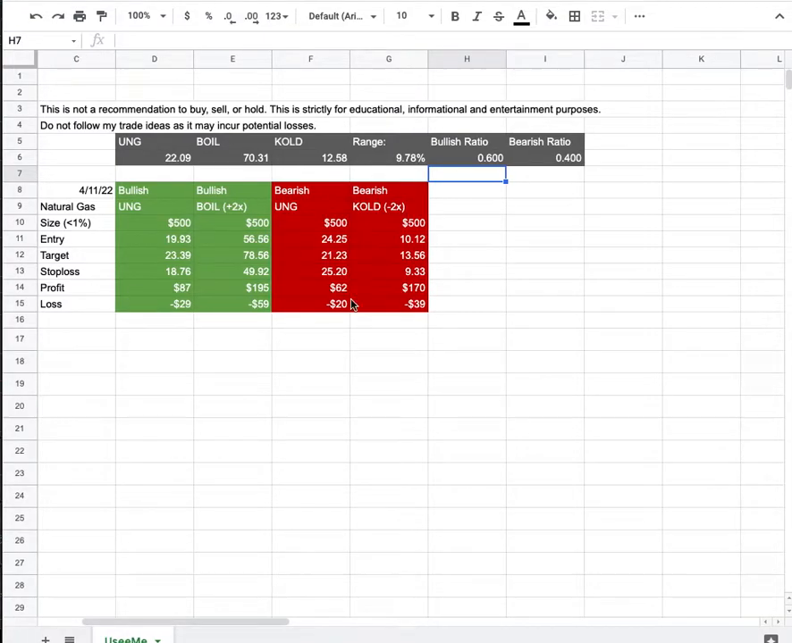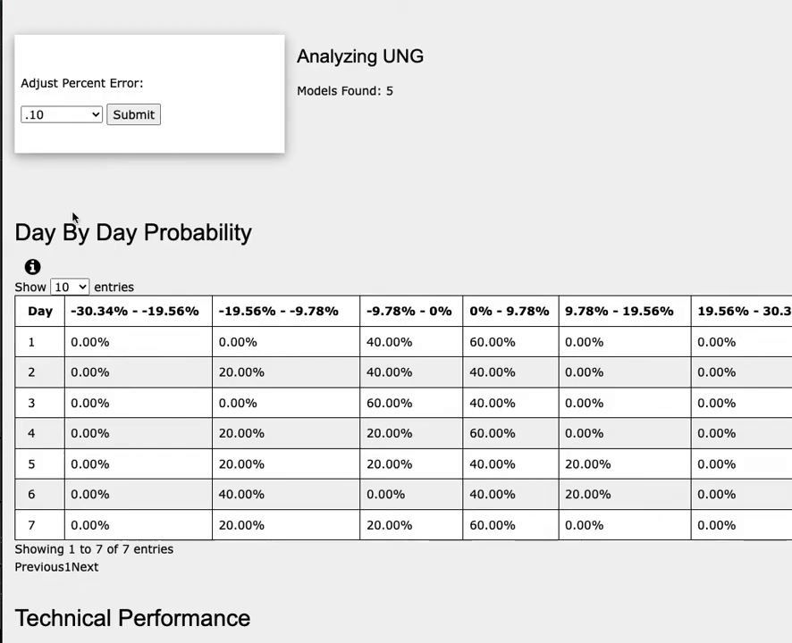So how did I develop these trade ideas? It all comes from the day-by-day probability model. And as we progress to the 5th day or week of trading, natural gas has a 40% chance to climb between 0 to 10%, a 20% chance to climb between 10 to 20%, and to the downside, a 20% chance to fall between 0 to negative 10%, and a 20% chance to fall between negative 10 to negative 20%.